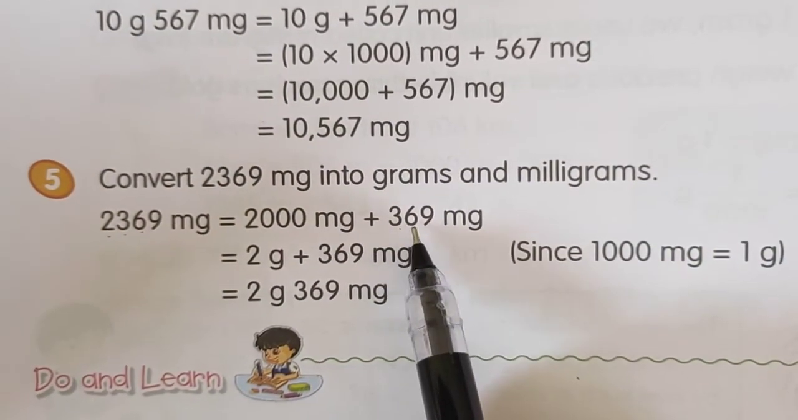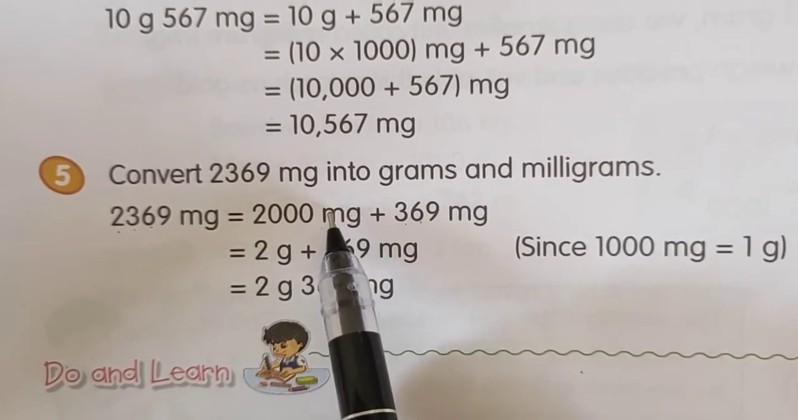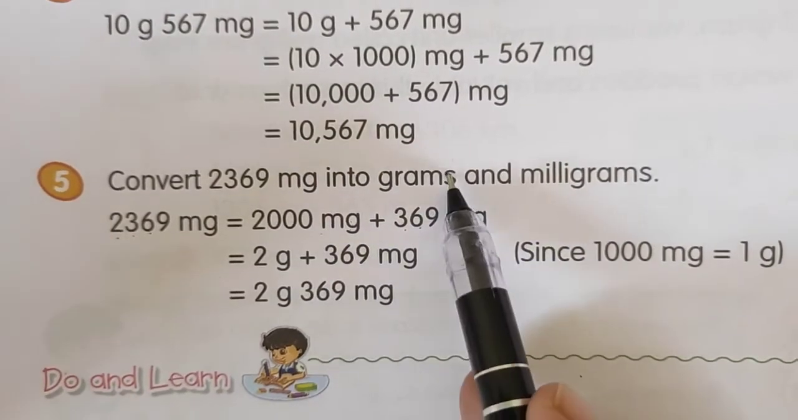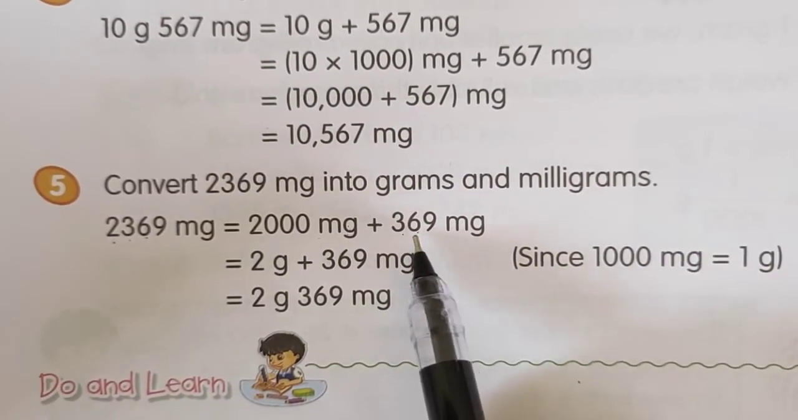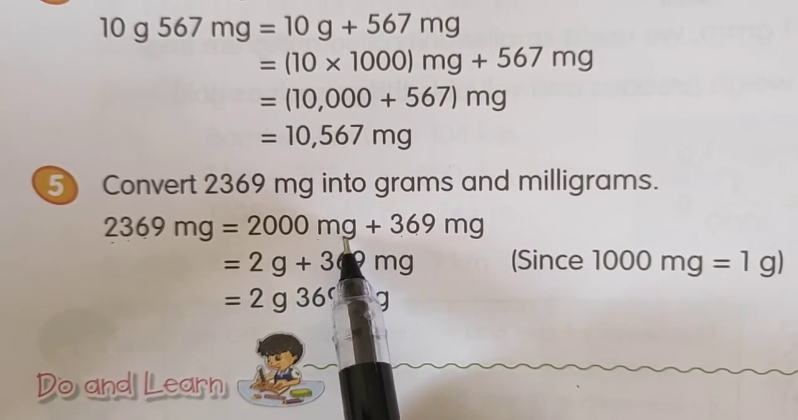So here 369 milligram. This is also milligram. But now we can convert this milligram into gram. We have to convert the milligram into gram and milligram. So this milligram will remain as it is. But now this is 2000 milligram.